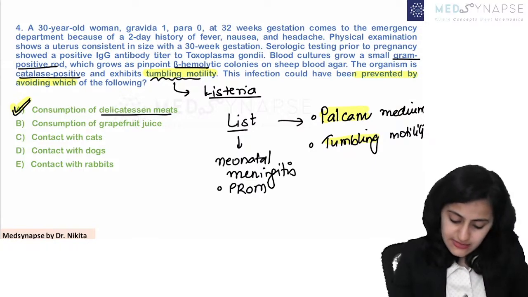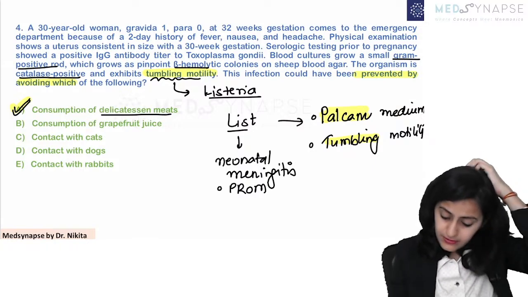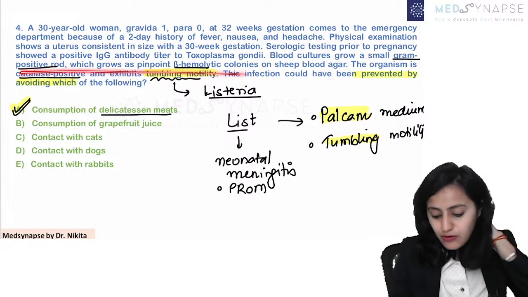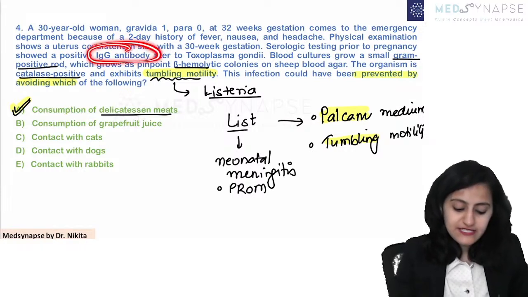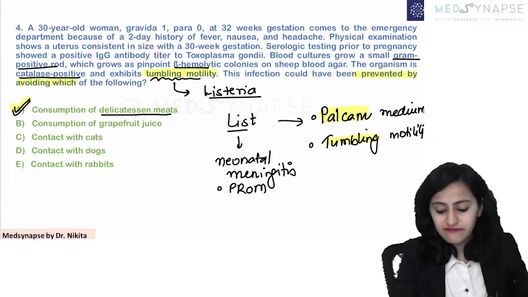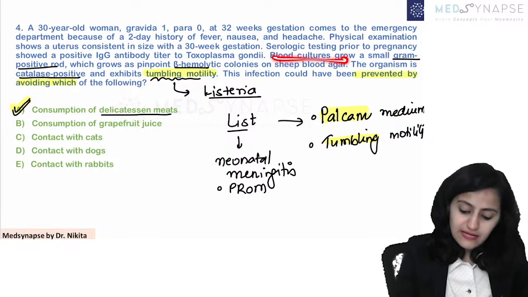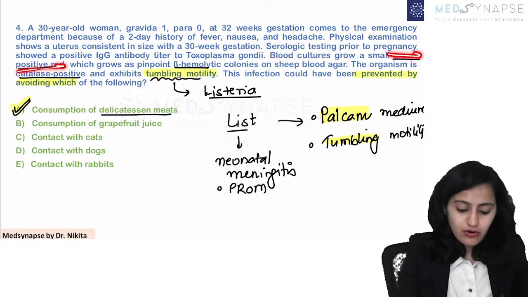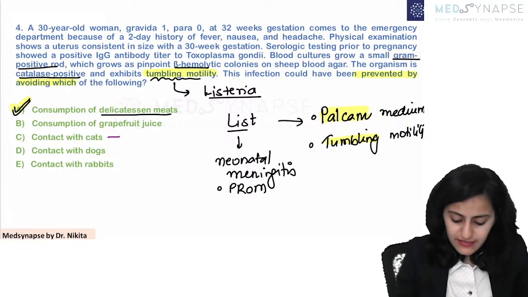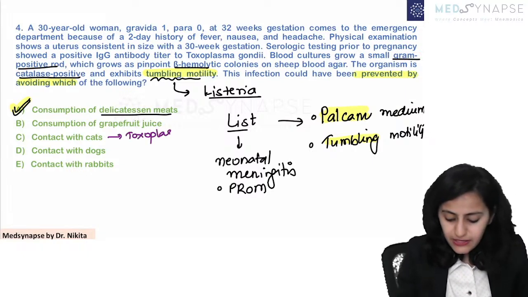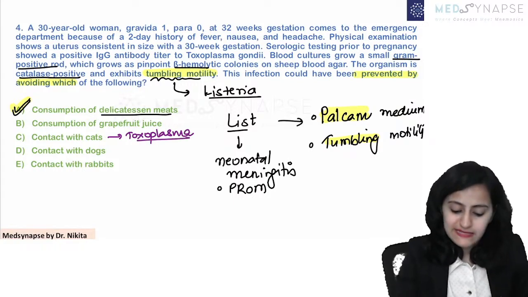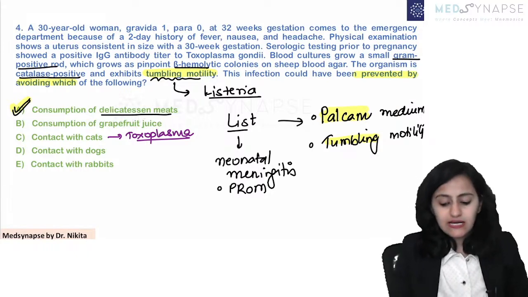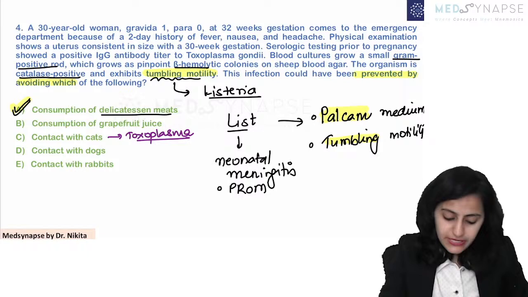Okay, is this clear with everyone? The organism growing in the blood culture is Listeria. It is not Toxoplasma. Toxoplasma IgG antibody is positive, it's a chronic infection that they are talking about here. The blood cultures are growing this gram positive rod. Okay, so I know that many of you are thinking that if this is the cat one, then it should have been Toxoplasma, but here it is not Toxoplasma, it is Listeria that has been mentioned. The culture is growing listeria. Okay, is this clear with everyone?